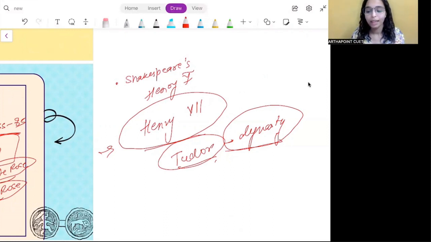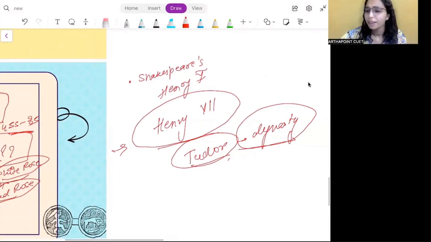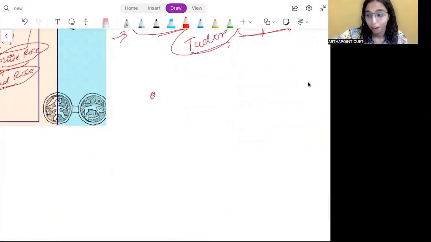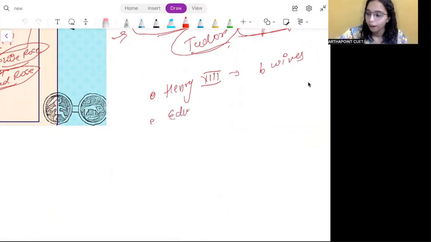So then we have very interesting kings in this age of revival. We have Henry VIII, who had 6 wives. We have Edward VI, who died very young.